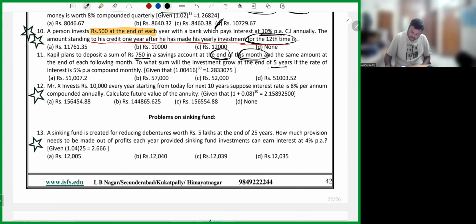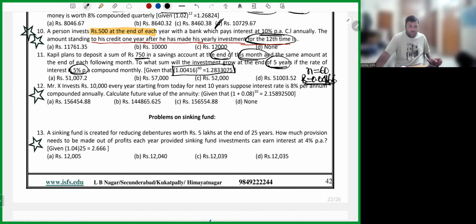Each month, he is depositing money. In 5 years, how many months are there? 5 into 12, 60 months are there. For 1 year, the rate of interest is 5%. So for 1 month, 5 divided by 12, 0.4166, whole divided by 100. So R is 0.04166. My dear friends, the value is already given in the bracket.